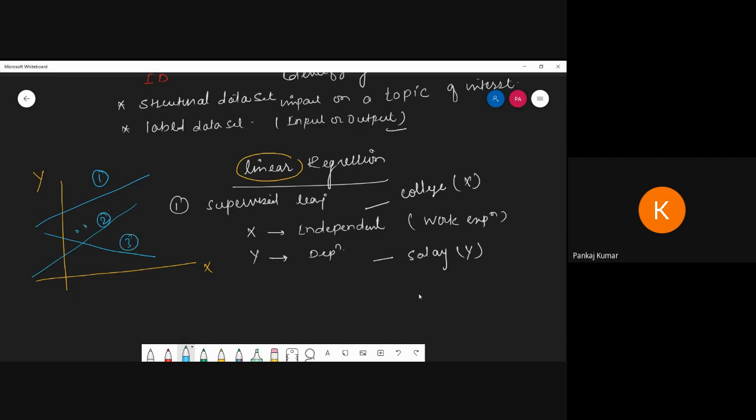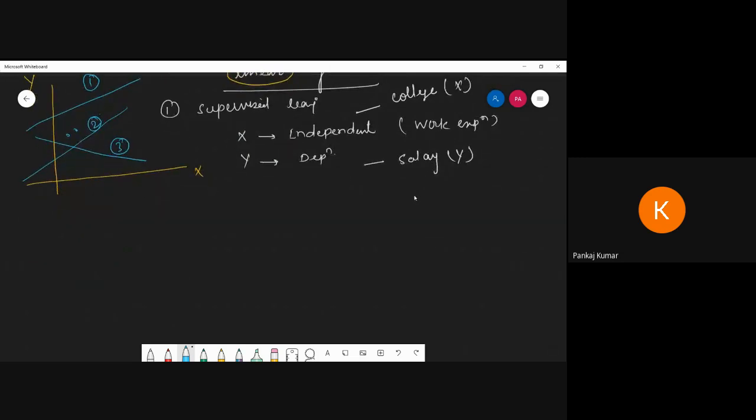So now I'm going to draw another diagram so that it is much clearer for you. Suppose this is my x-axis and the y-axis, and here is the different data set. I can draw the data set and find these are my points, my output points. I'm getting the output points with the help of the x-axis. Which output should I consider, the upper part or the lower part, where the maximum salary will lie and where the minimum salary will lie?